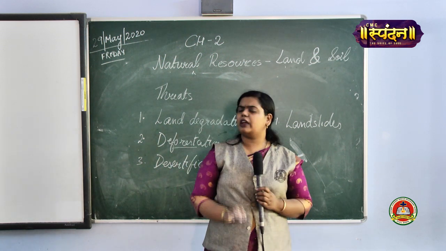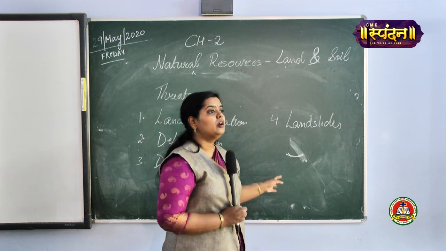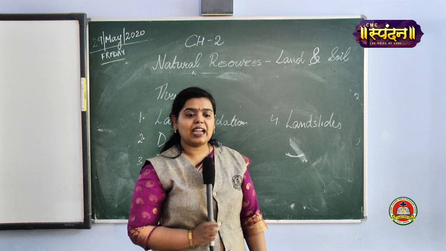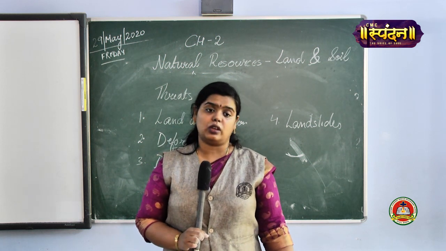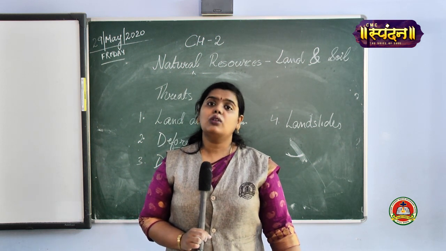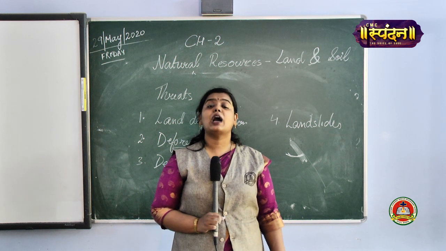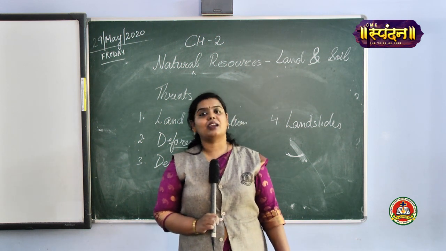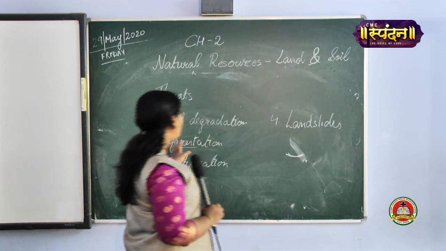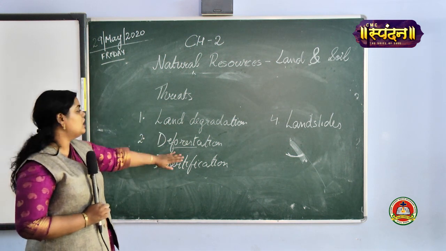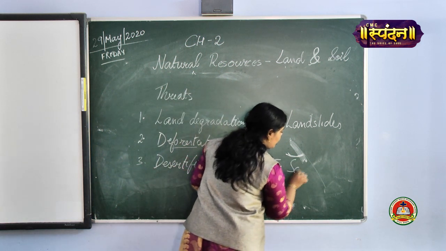Because of that you might have heard that various accidents have occurred. It is mostly nearby the road construction itself that these types of landslides occur. Is it clear? Okay, then the most common one, soil erosion. Soil erosion is also a major threat. Why so? Because if soil erosion is there, that is the removal of topsoil, you won't be able to have any type of agriculture. If there is no agriculture, nothing can be done. Clear? Is it clear to all of you? The major threats to the environment are land degradation, deforestation, desertification, landslide, and the fifth one is soil erosion.